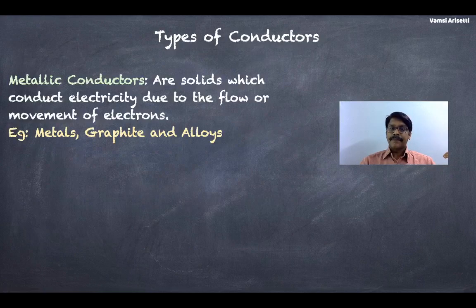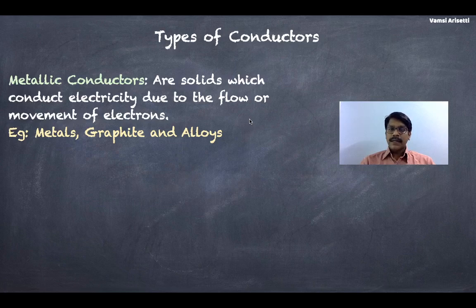Types of conductors. If you remember, I just told you, in conductors there are two types based on their physical state. Metals in their solid state allow electrons to pass through them from one end to the other. Ionic compounds in the liquid state can conduct electricity due to the movement of ions under an applied electric field towards oppositely charged electrodes. Based on this, conductors have been classified into metallic conductors and electrolytic conductors. Let us have a look at the metallic conductors.